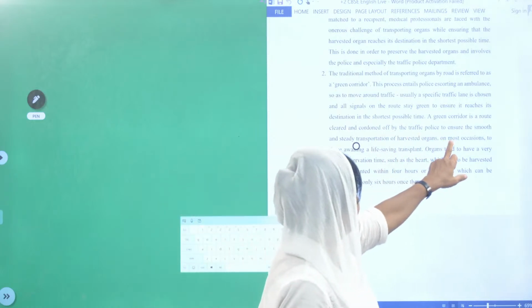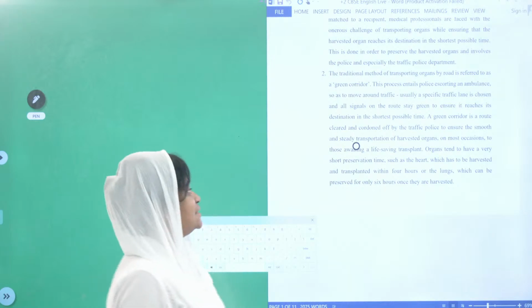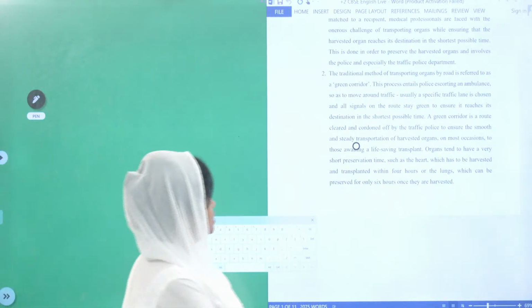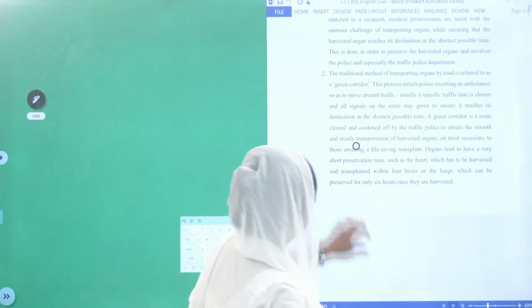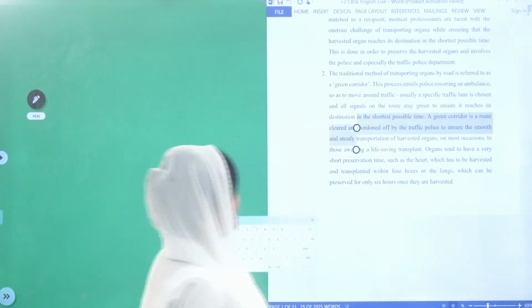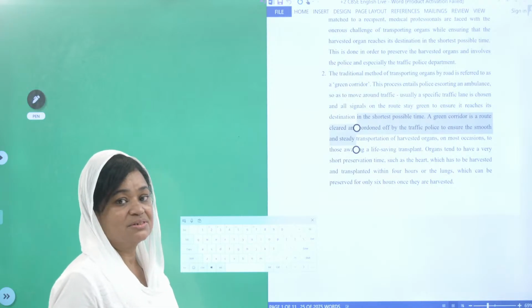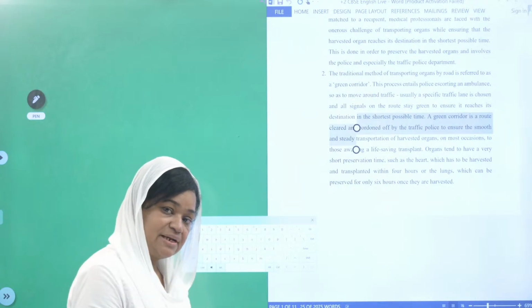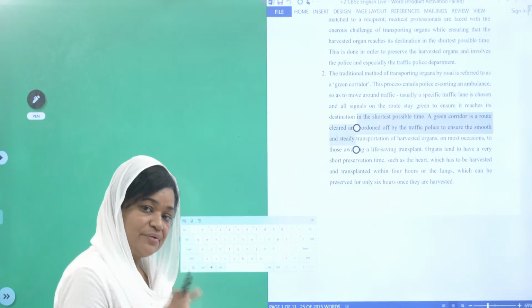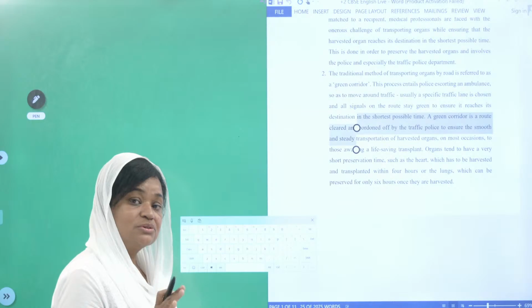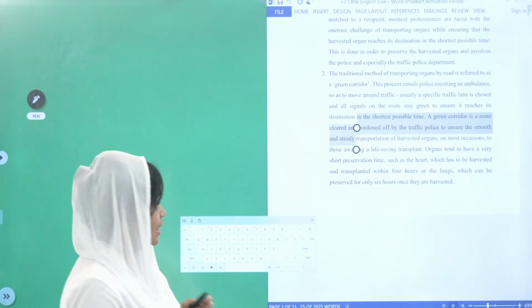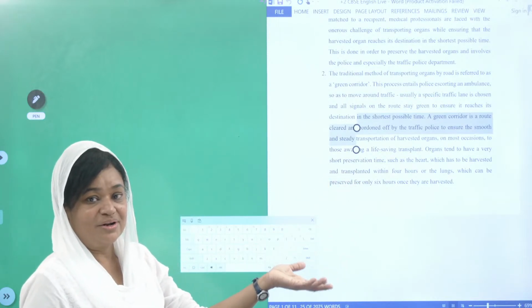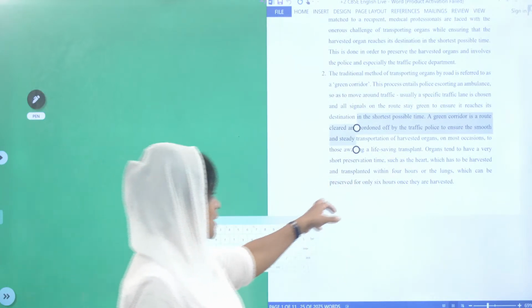Off by the traffic police to ensure the smooth and steady transportation of the harvested organs on most occasions to those awaiting a life-saving transplant, because not only the family who have donated the organ, but there is also somebody who is waiting with their life, they are also waiting for the heart or the organ to be transplanted.